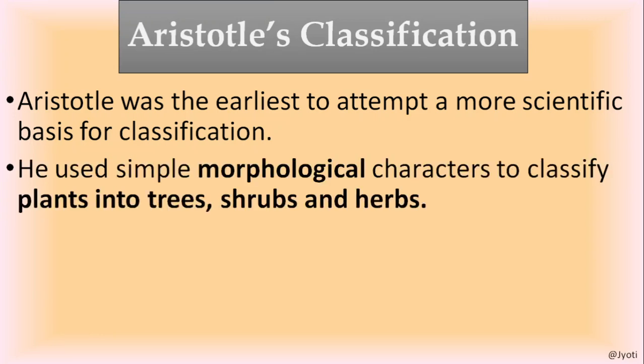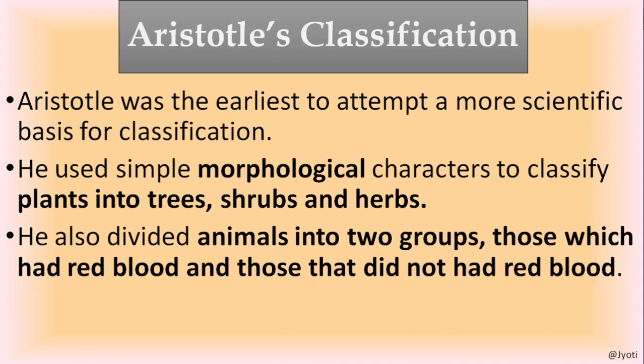And he used simple morphological characters to classify. Morphological characters means the external observable features or physical features. So he used only morphological characters and he divided the plants into trees, shrubs and herbs. And he also classified the animals into 2 groups: those which have red blood cells, that is RBC, and those which have no red blood cells.